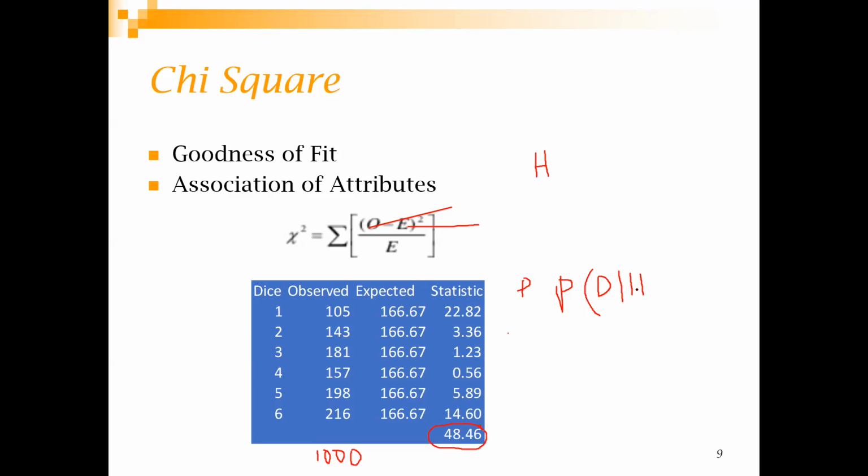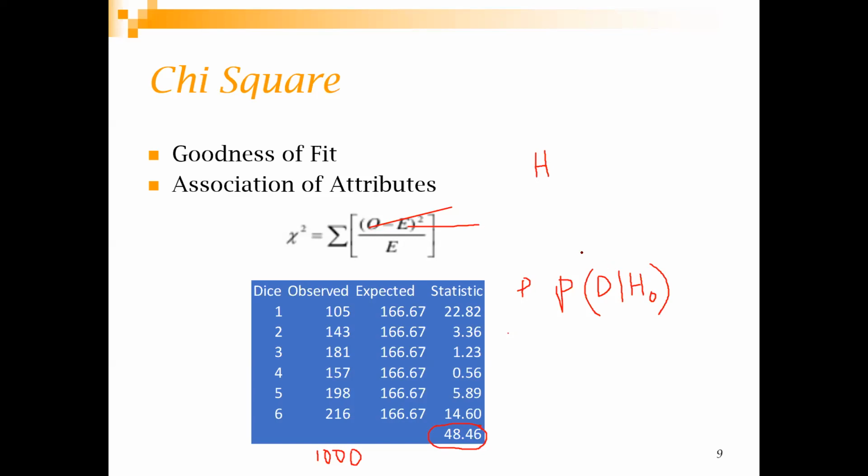That is your p-value, right? So what do you want the p-value to be if you want to reject the null? Insignificant. You want the p-value to be very small, right? So then only you can reject the null hypothesis.